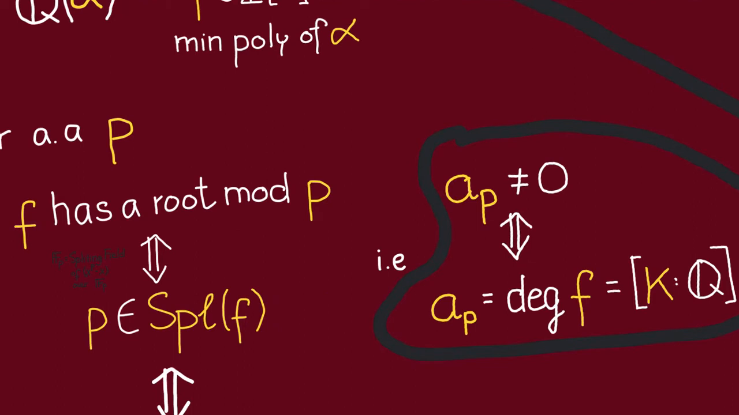Well, that's because, as we have said, a_p is not 0 if and only if f has a root modulo p. But f has a root modulo p if and only if f splits completely modulo p, right? So in that case, the number of solutions of f modulo p must be equal to the degree of f, which is just going to be equal to the degree of K over Q, because f is the minimal polynomial of the generator of K over Q.